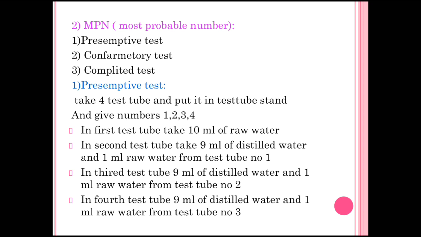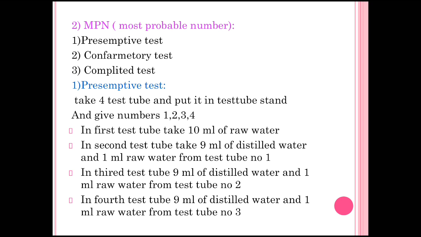presumptive test. For this test, we have to take 4 test tubes and put them in a test tube stand in a row, and give numbers to those test tubes. In the first test tube, we take 10 ml of raw water, our sample. It is 10 ml.